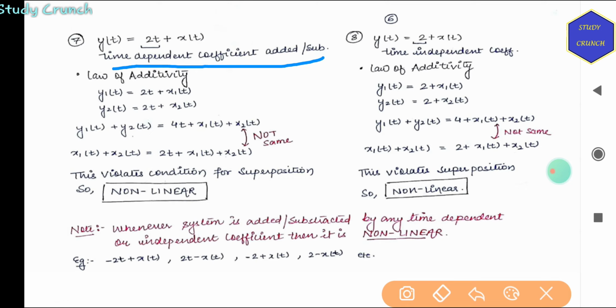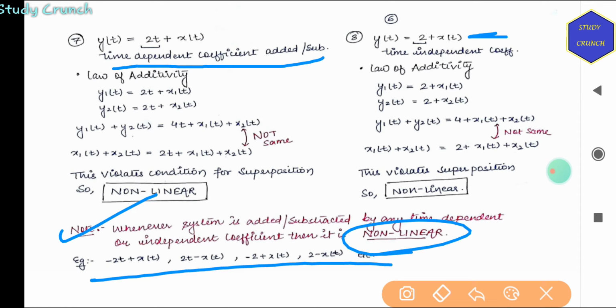Remember, whenever there is a system in which an added or subtracted quantity is present, that is 2t, or if it was a DC signal like 2 plus x(t), it would be the same case. If we have minus 2t, 2t, minus 2, or any quantity that is added or subtracted, whether it is time dependent or independent, then the system will be non-linear.